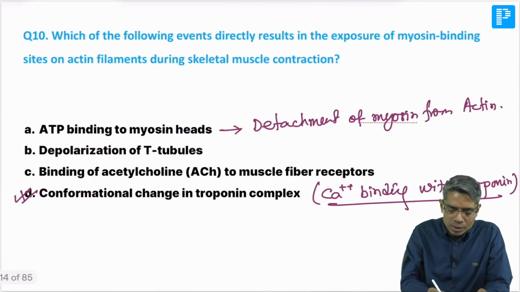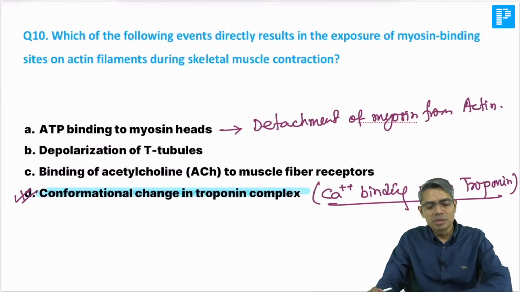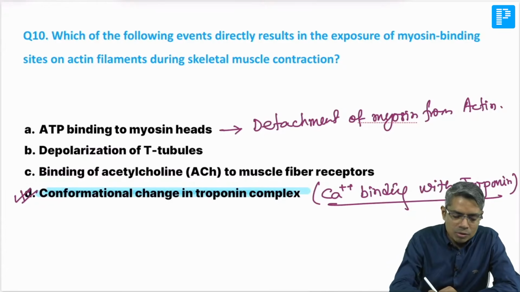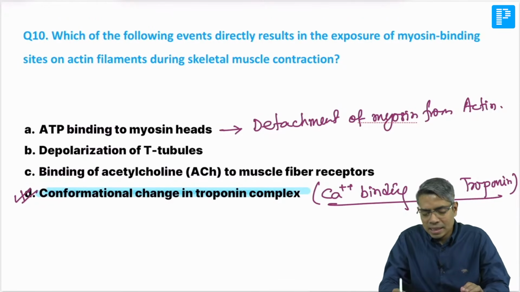Okay, so keep both of these in mind: conformational change of troponin complex is required for actin myosin cross bridge formation, and this actin myosin cross bridge formation is basically done whenever the calcium is present in the cytoplasm. Without calcium, contraction is not possible.